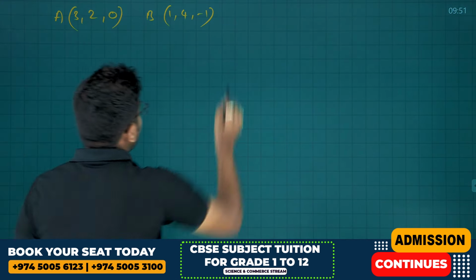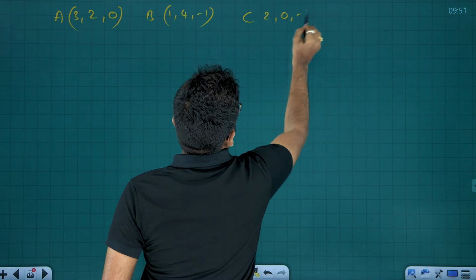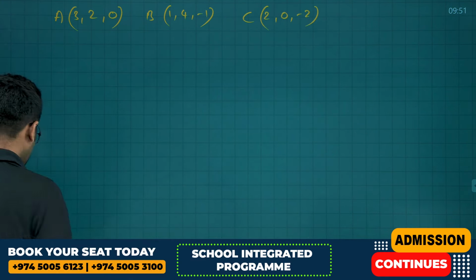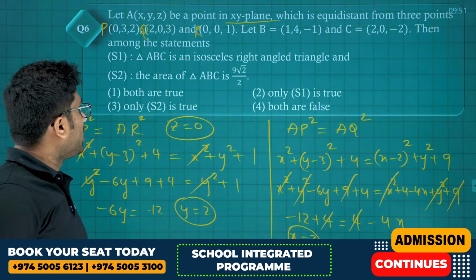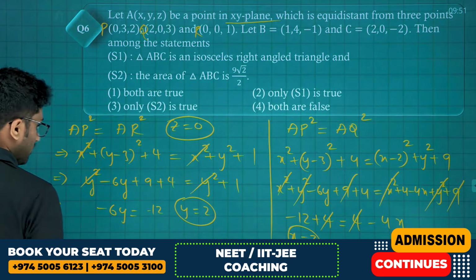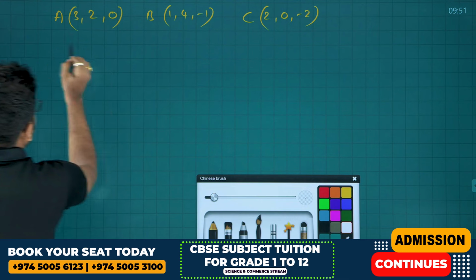2, 0, minus 2. 2, 0, minus 2. Okay, we have got A, B, C now. What is the statement? Triangle ABC is an isosceles right angle triangle. First, okay, for that we'll find AB.